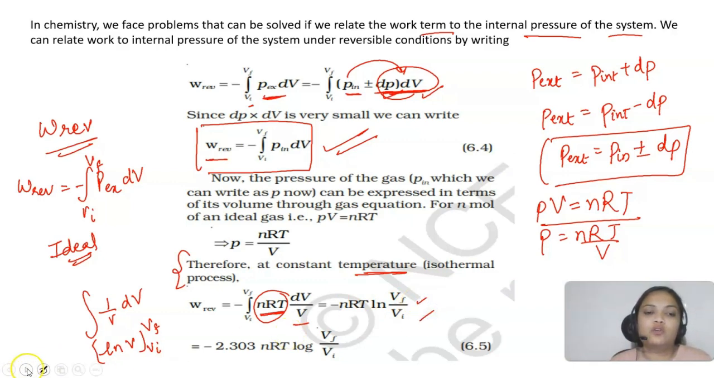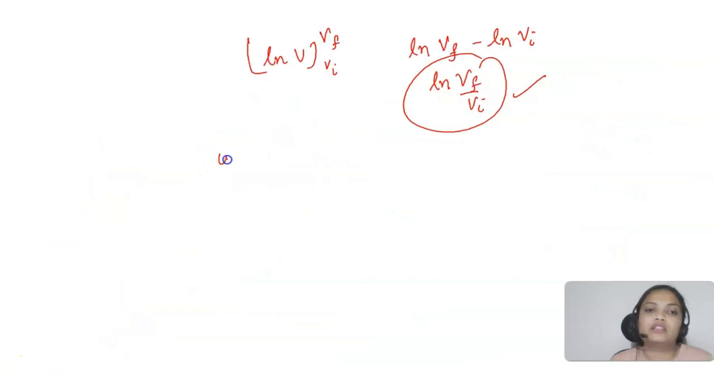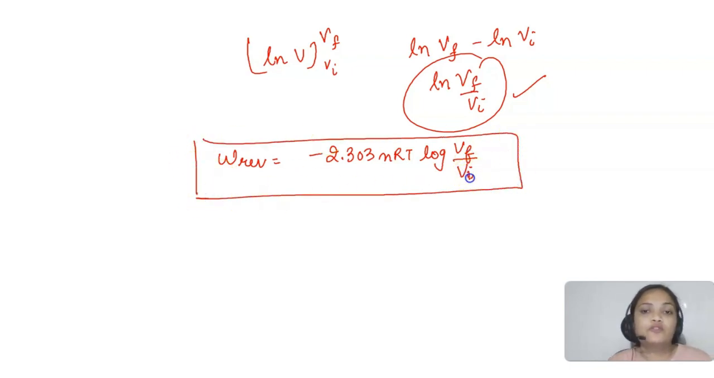अब natural log को हम change करेंगे. It will be coming out to be 2.303 log to the base 10. So यहाँ से reversible work done किसके equal आ गया? Minus 2.303 nRT log Vf upon Vi. Now this is an important expression with respect to your numericals. If you know this expression, you can just put the values and solve any numerical. So this is the reversible work done that we have discussed for the particular case, where the gas was getting compressed.